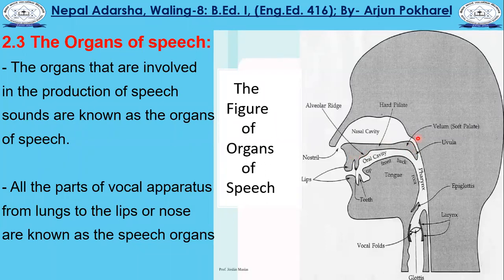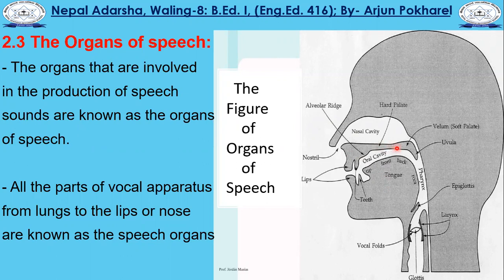When the lower parts are active, they are known as active articulators. Most of the time our lower part is actively involved in the production of speech sounds.